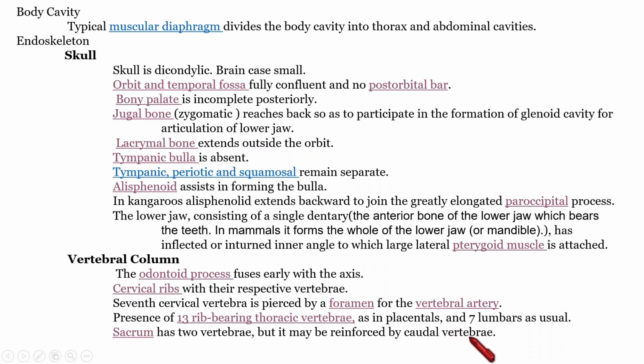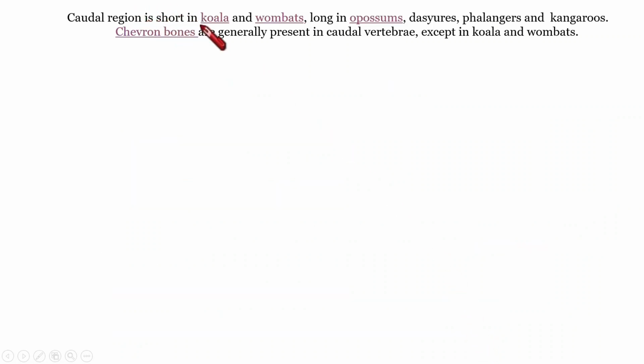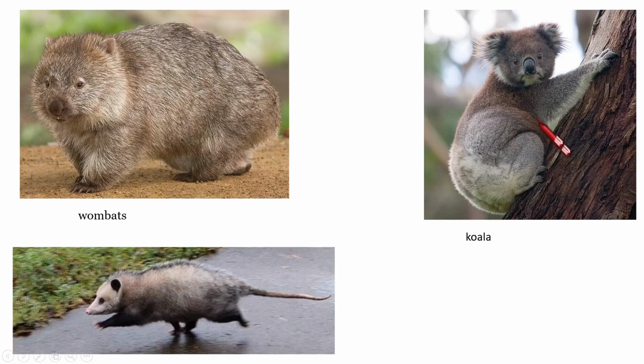Caudal vertebrae means the vertebrae present in the tail region, and that is well developed in only some Metatherians, those animals whose caudal region is lengthier, is long. Only in those animals are the caudal vertebrae well developed. In others, it is short. So, I am going to show examples. Caudal region is short in koala. Koala, here there is no tail, so the caudal region is short. In wombats also, the caudal region is short. But in the case of opossums, the caudal region is long.